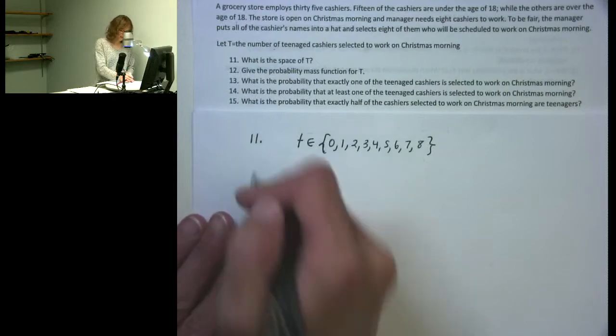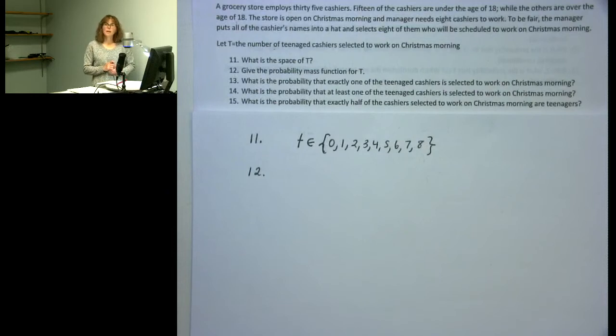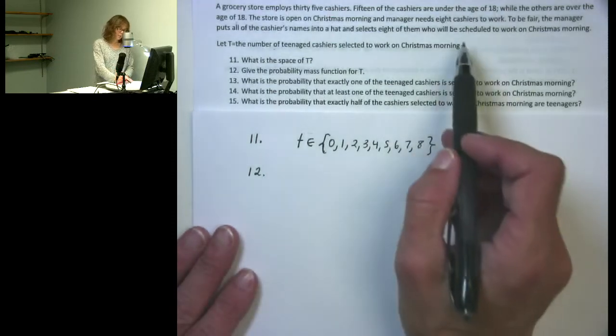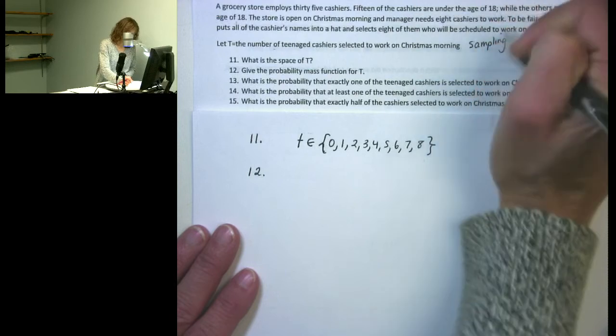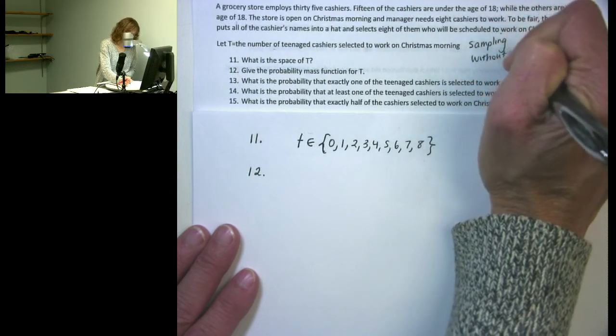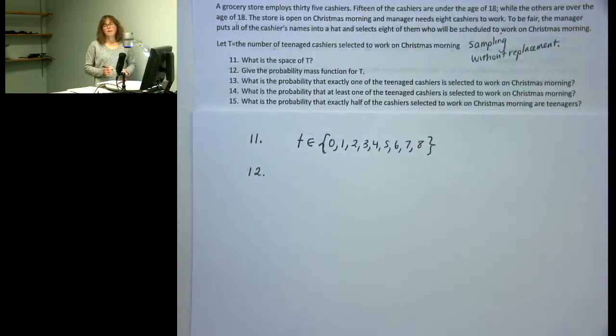Now question 12 asks me to give the probability mass function for T. Here I need to recognize what type of distribution would be an appropriate one to model this situation. This is a situation where we're sampling without replacement. A cashier can't be chosen to work more than once at the same time. It's not possible, so by nature you have to be sampling without replacement in this situation.